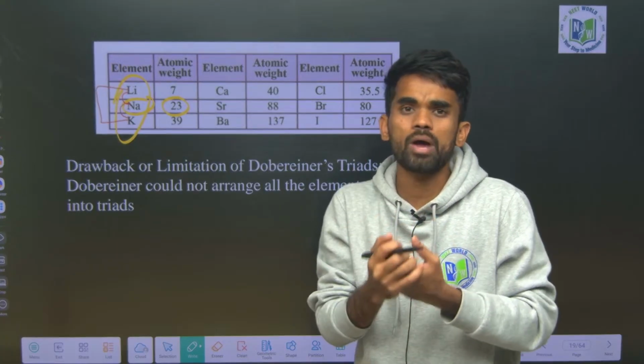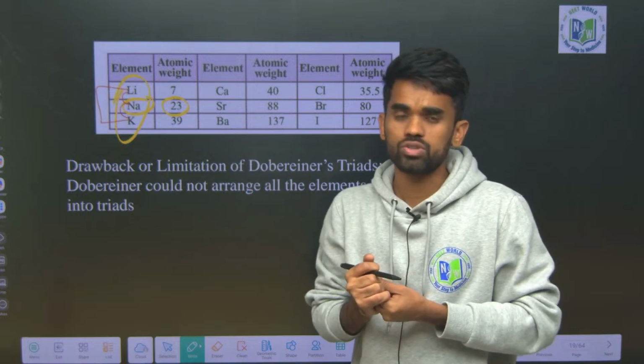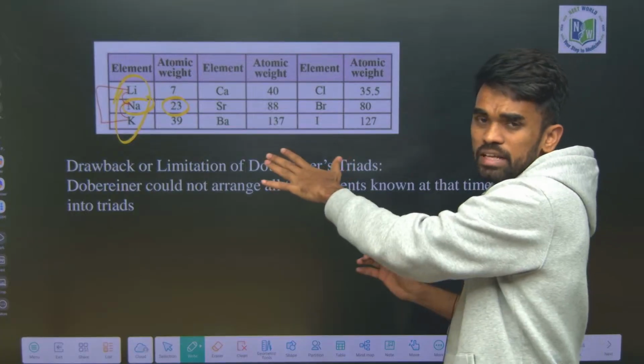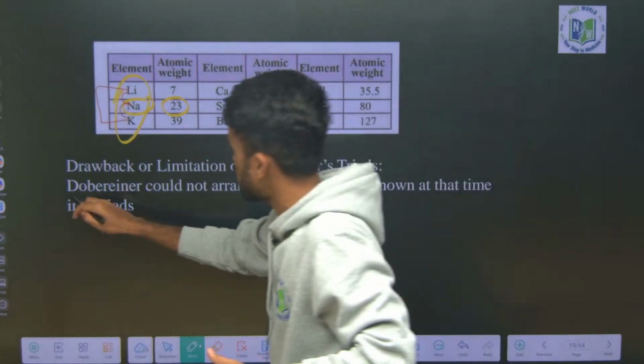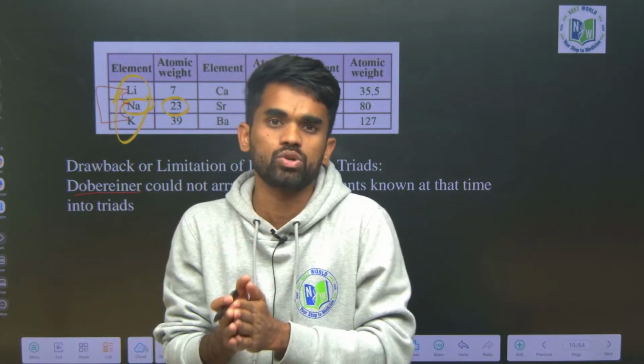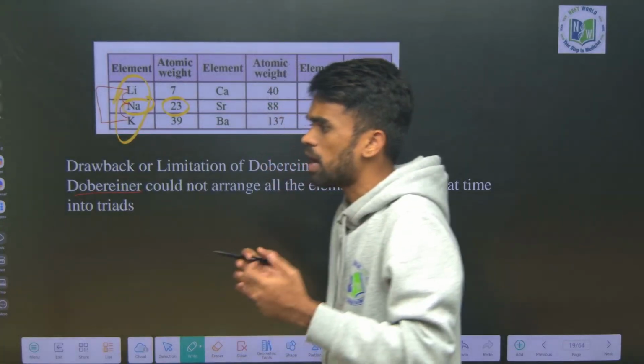So there was no proper explanation for this kind of scenario, and this law of triads, the Dobereiner triad, is applicable for only a few elements, like lighter elements only, not applicable for all the known elements. Okay, therefore this law failed.